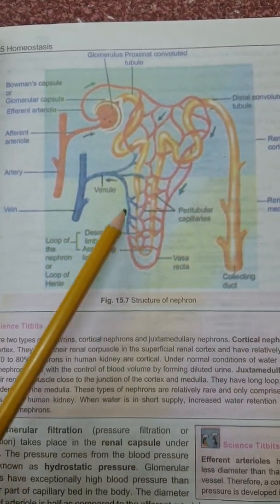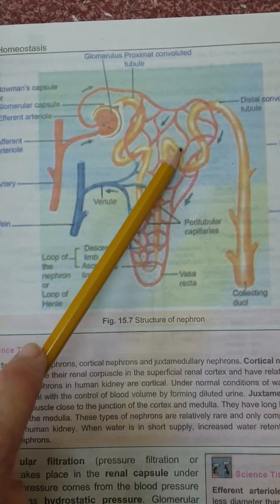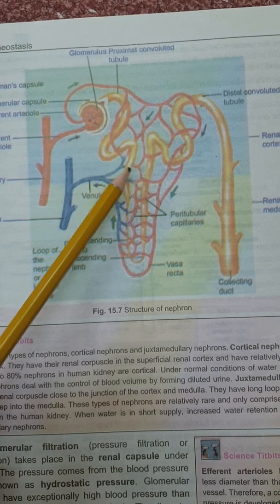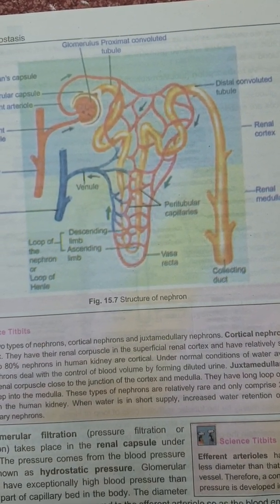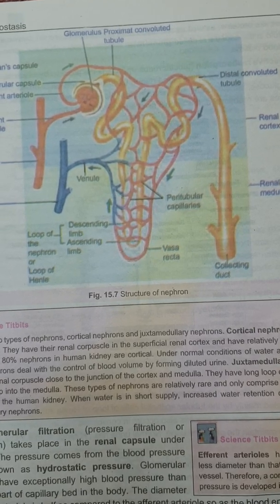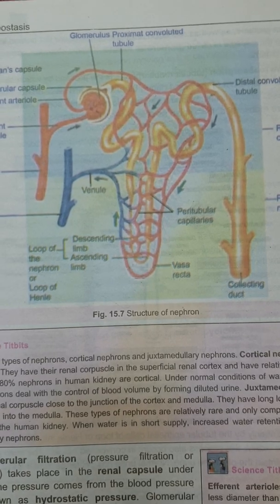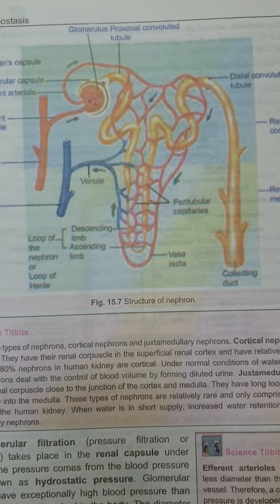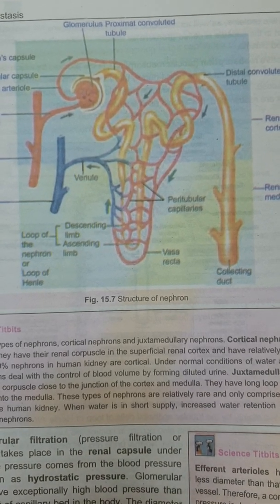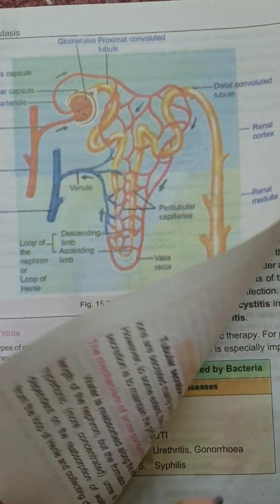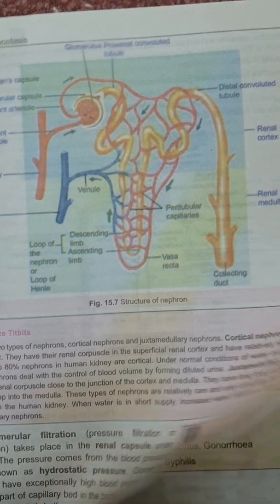So this pH is maintained because of the tubular secretion, or the ions which are released by these tubes. So in these three steps, number 1 pressure filtration, number 2 selective reabsorption, number 3 tubular secretion, the urine is formed and the blood of the human is cleaned or filtered inside the body.